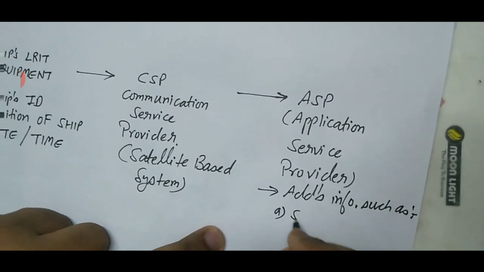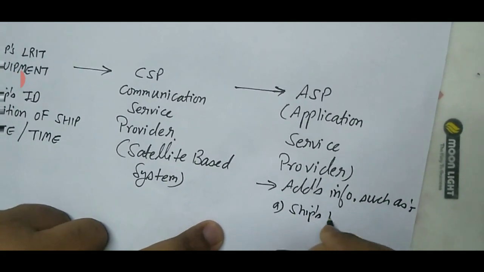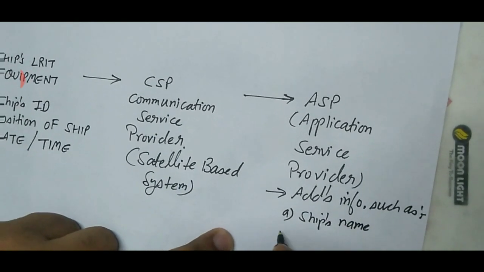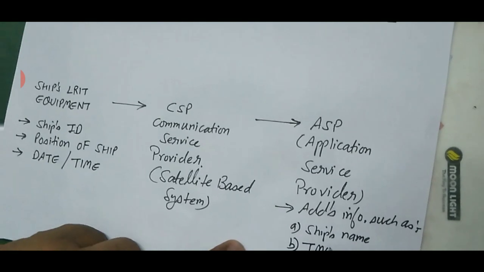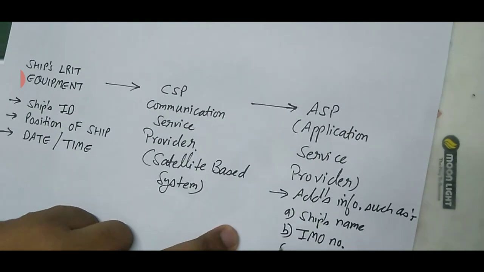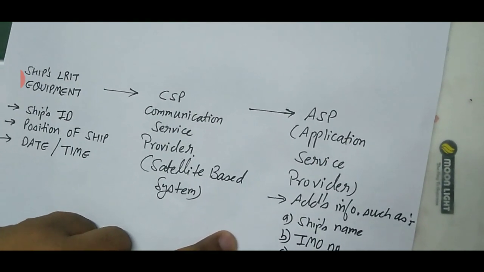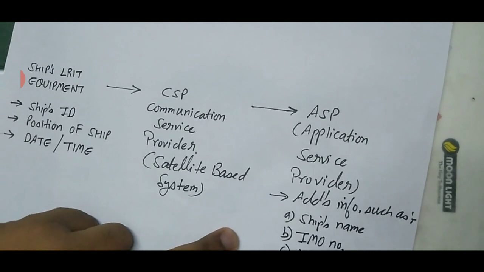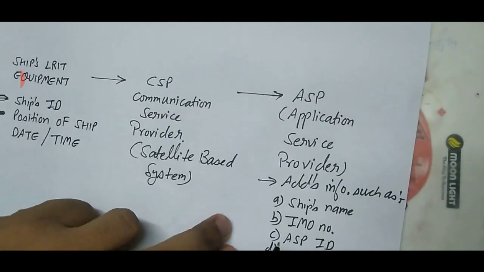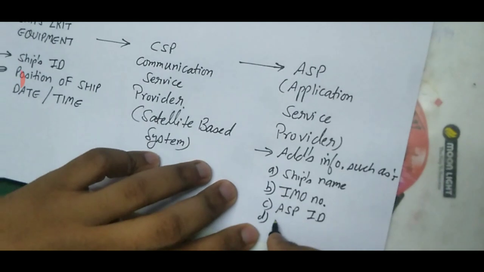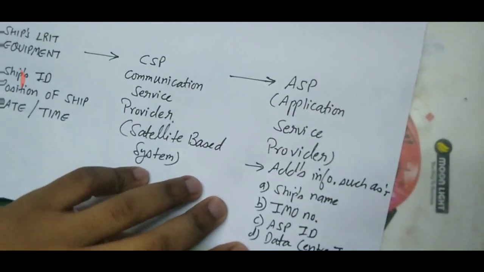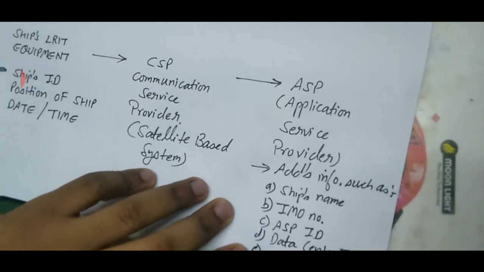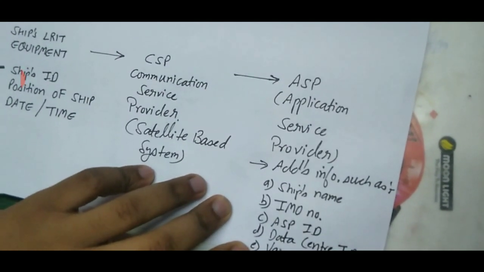So these data are: ship's name, IMO number, ASP ID, data center ID, and various timestamps.